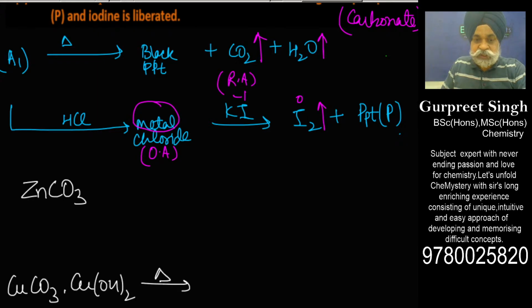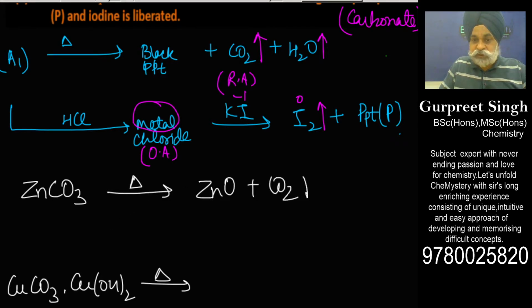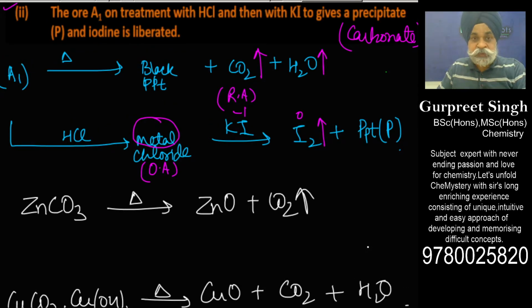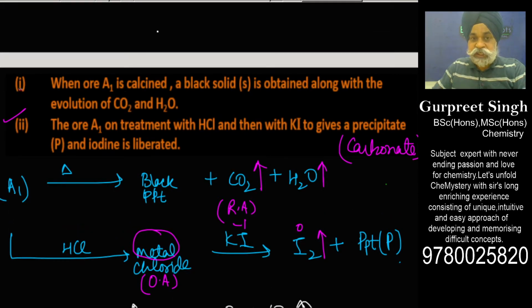If this is heated strongly alone, what can I get here? I can get zinc oxide along with carbon dioxide, which is evolved. And here also, you could get copper oxide along with carbon dioxide, and some moisture would also come out in this case. Now, as per the question, he said that A1 is calcined and a black solid is obtained along with carbon dioxide and water.